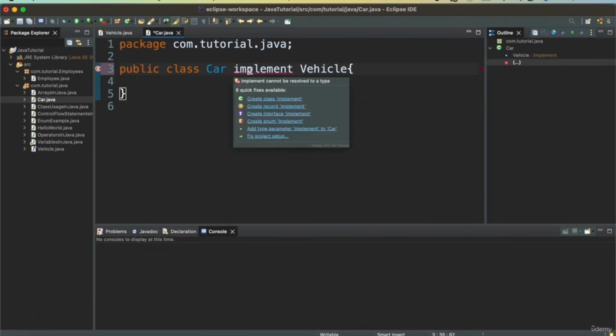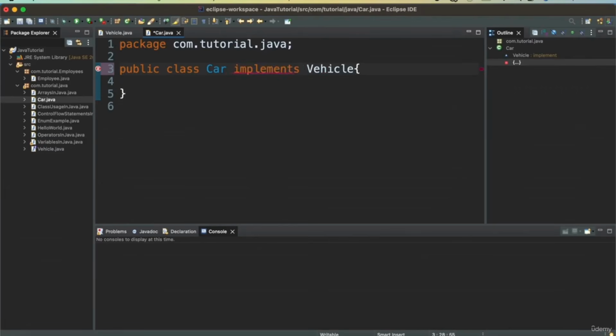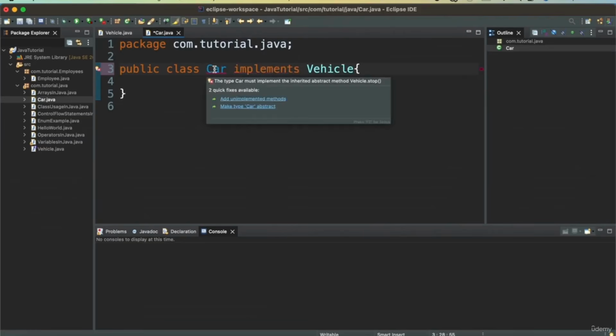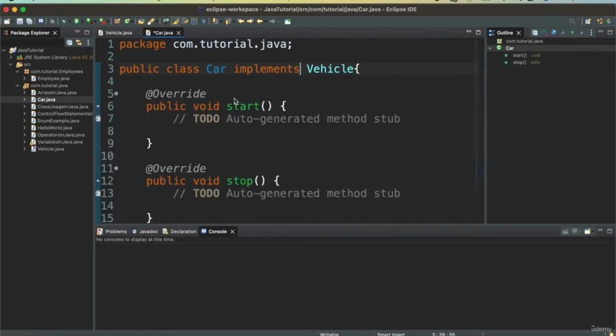Now, because I implemented the vehicle interface, I need to implement those unimplemented methods, those abstract methods. That is mandatory. In Eclipse, it's very simple. I'll just go ahead here and say add unimplemented methods. So these are the two methods that come from the interface.